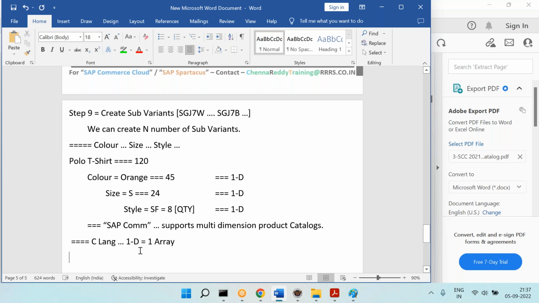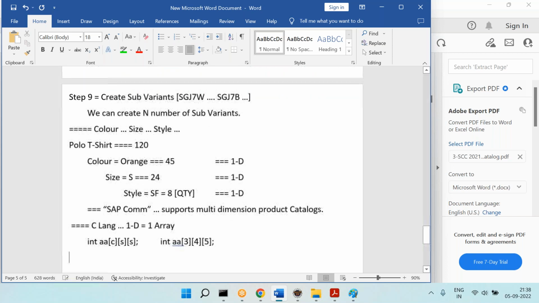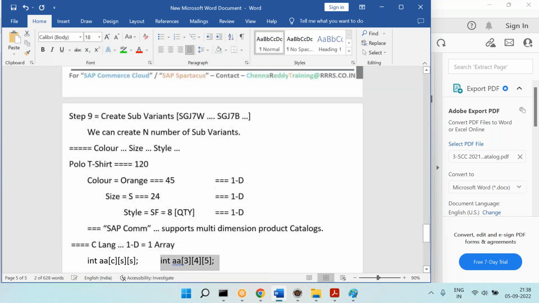So let's say int AA, then you need to select 3 dimensions. Let's say this is the color, this is the size, and this is the style. So if I write int AA 3, 4, 5, like this.